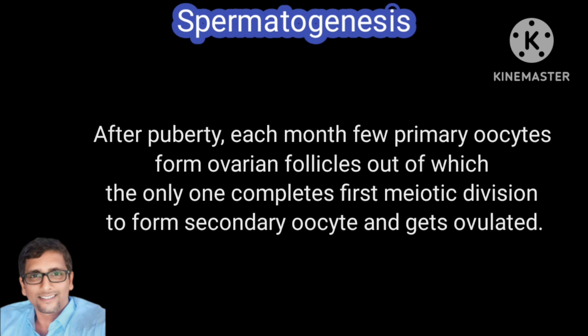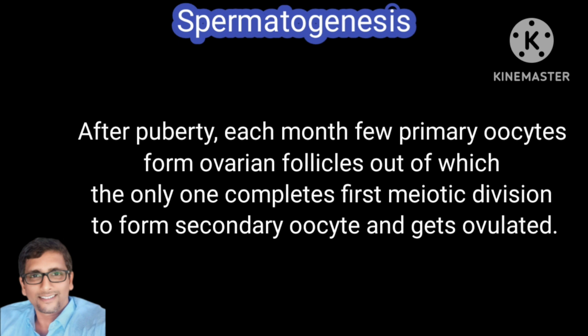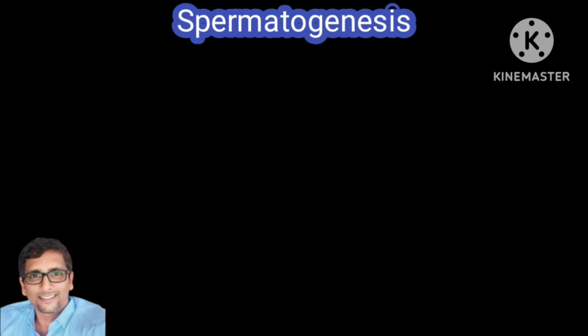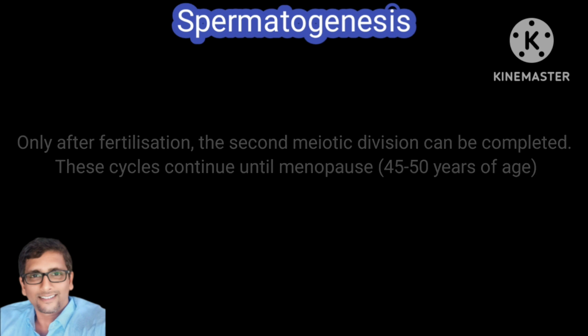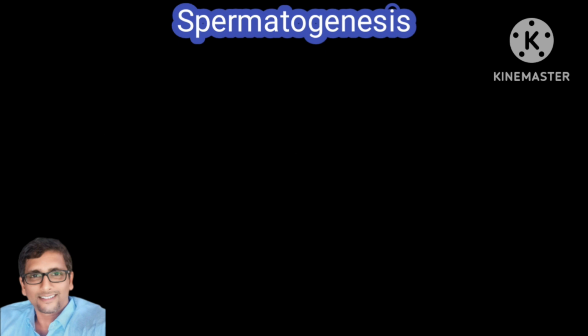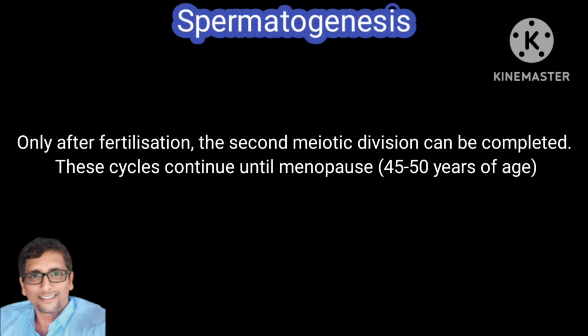After puberty, each month, a few primary oocytes form ovarian follicles, out of which only one completes the first meiotic division to form the secondary oocyte and gets ovulated. Only one among the few, right? Next, only after fertilization can the second meiotic division be completed. The second meiotic division is going to complete only then. This is important for MCQ. These cycles continue until menopause. Menopause is at 45 to 50 years of age, right?